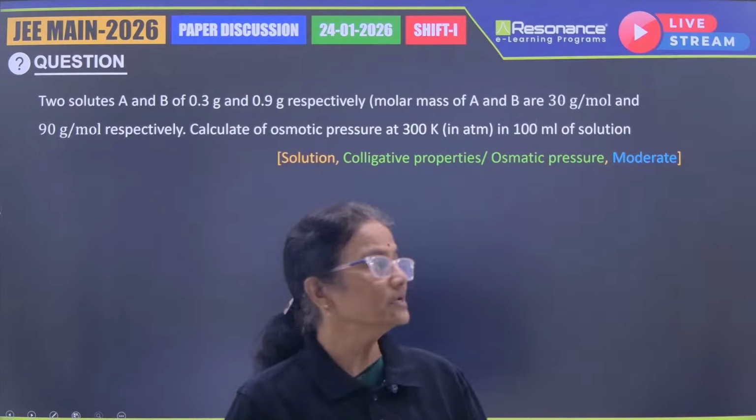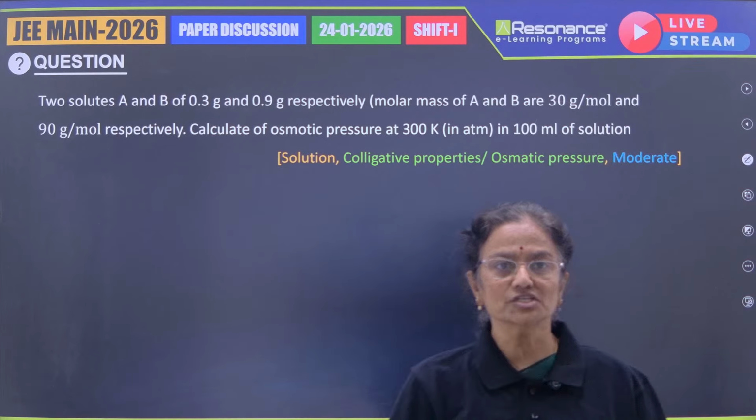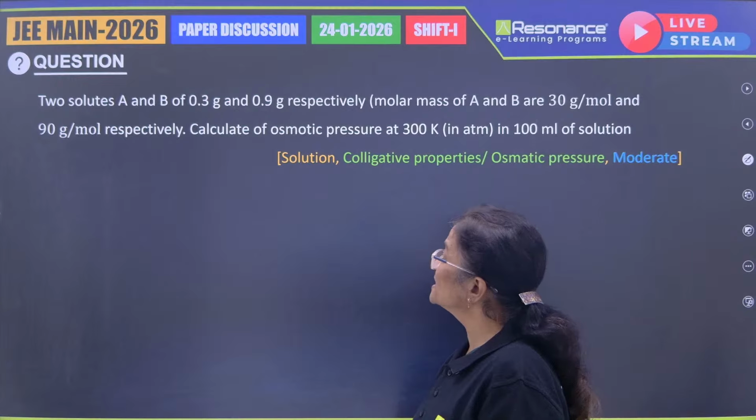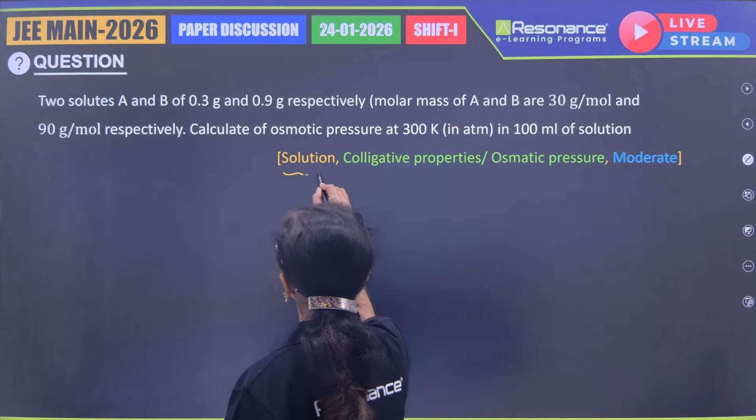Yes, this is question 1, which is a physical chemistry question. And of course, it is a simple one, not too much of calculations. So here he has given us a question related to colligative properties. So the topic is solutions, and the colligative property asked here is osmotic pressure.